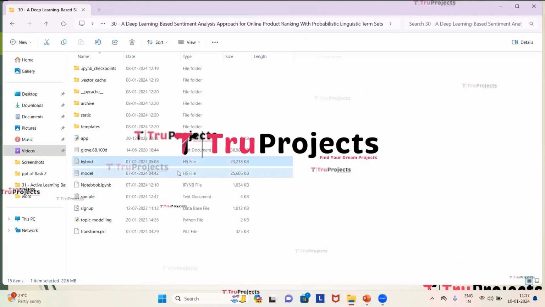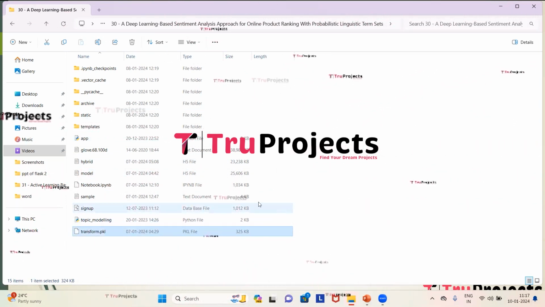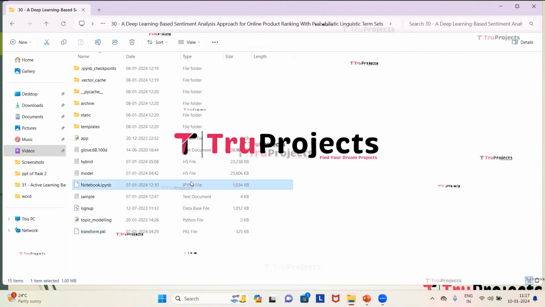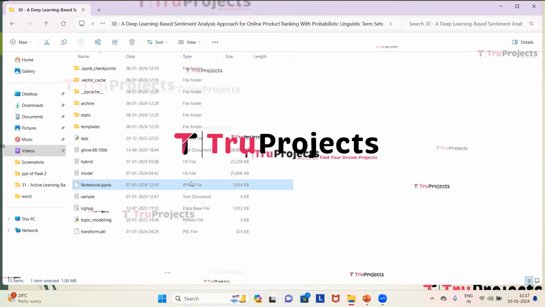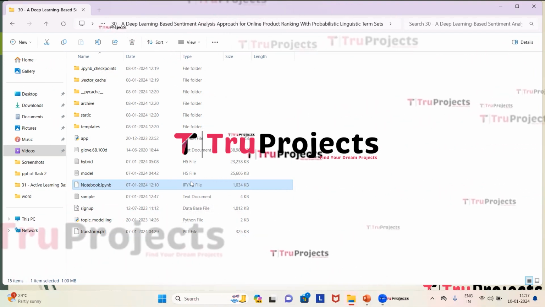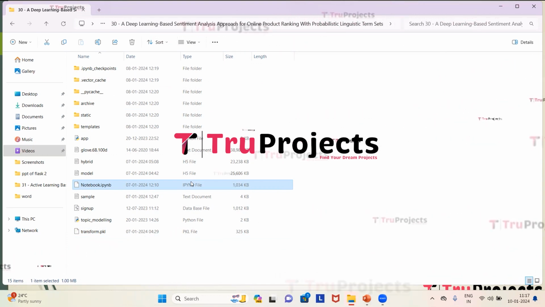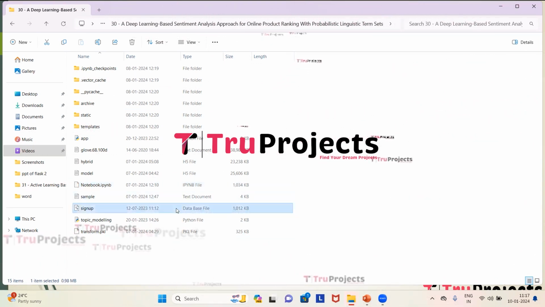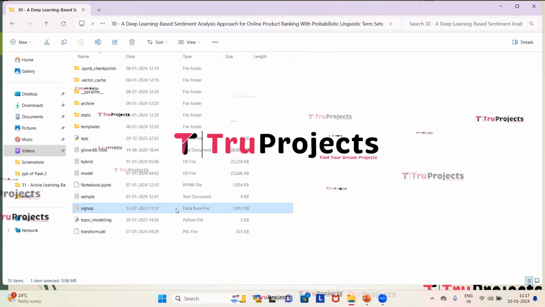These are the model files which contain the algorithm information and that will be loaded into the project code during runtime. This is the notebook.ipynb file. This is a Jupyter notebook file which contains a combination of code, graphs, and outputs all in one place. It allows users to write and execute code in individual cells, making it a popular choice for data science. This is the sign up file. This file is a database file used to store the user information.